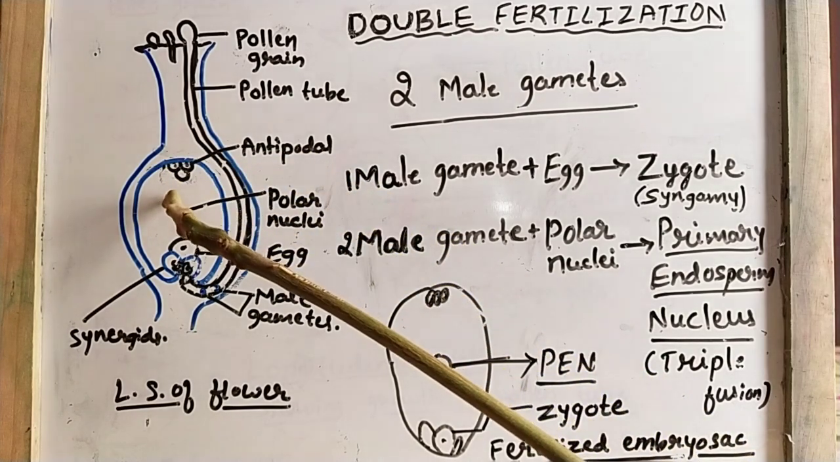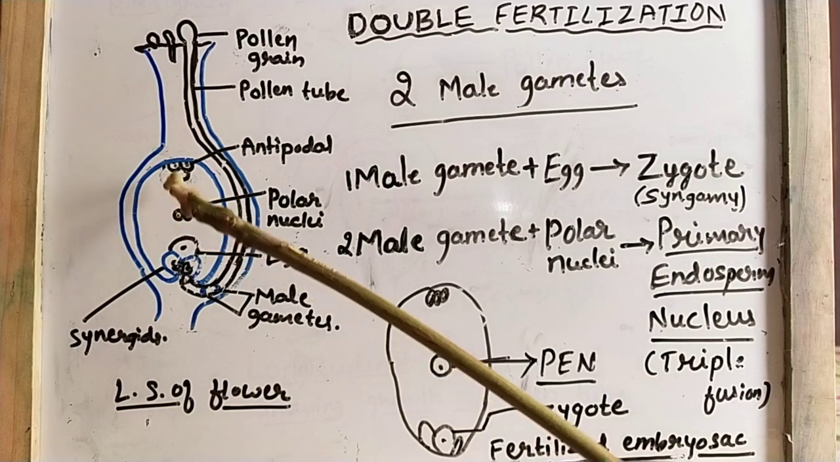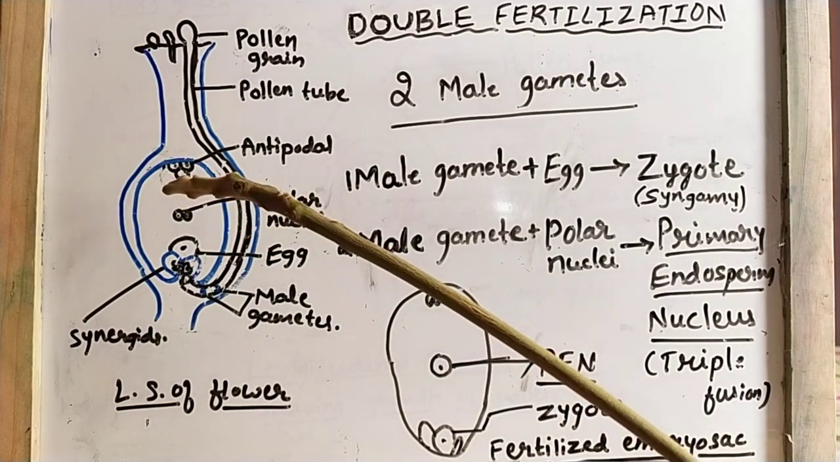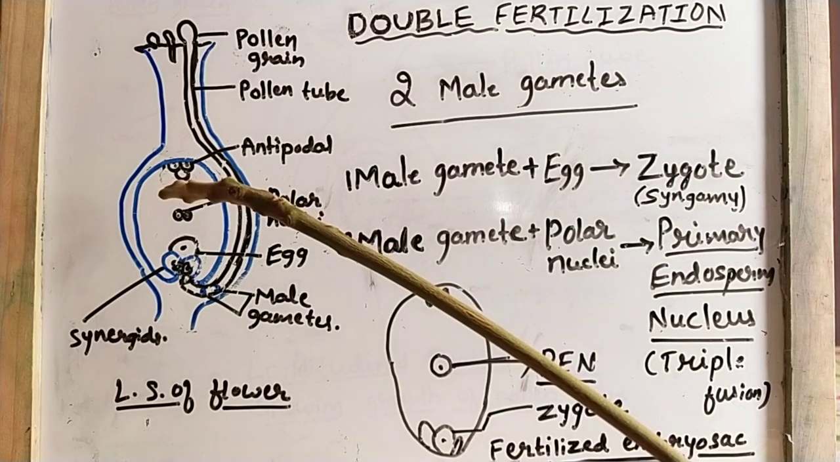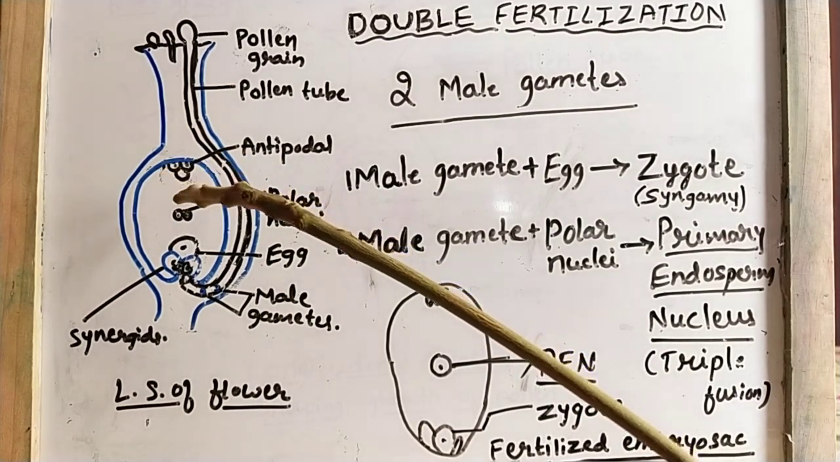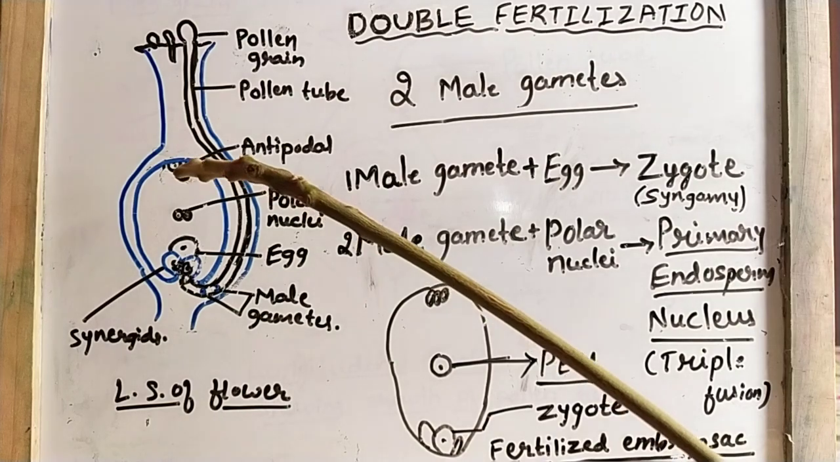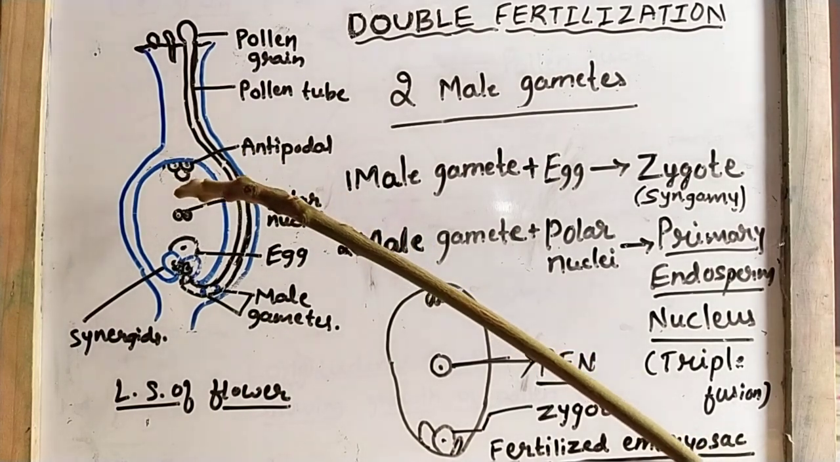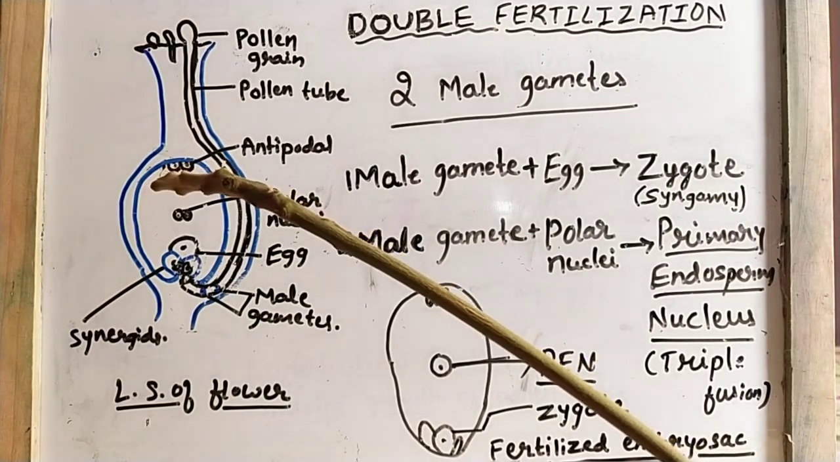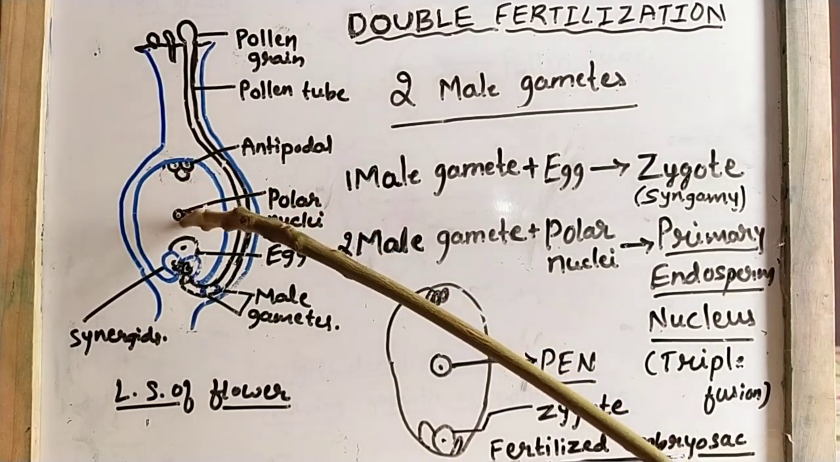So where is this embryo sac present? It is present in the ovule. The ovule is present in the ovary, and the ovary is present in the pistil. The pistil is the female reproductive structure of the angiosperm. Remember students, fertilization always takes place in the female body. Understood?